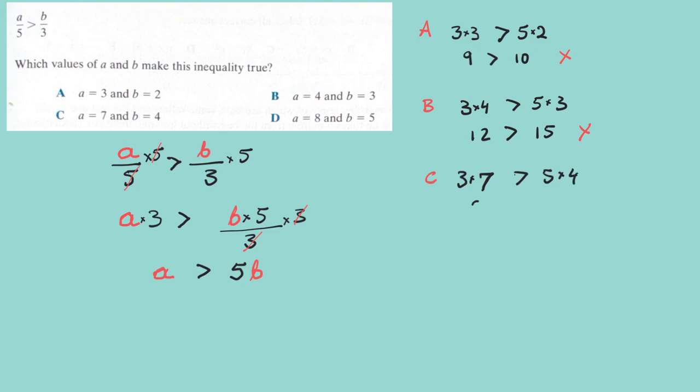That's 3 times 7 is 21 is greater than 20. Well, that particular one is true. Let's just check on D as well. And we have that A is 8. So it's 3 times 8 is greater than 5 times 5. 3 times 8 is 24, and 5 times 5 is 25. So that one is not true. So we do have one which is true, and that is C. So we'll highlight the C.